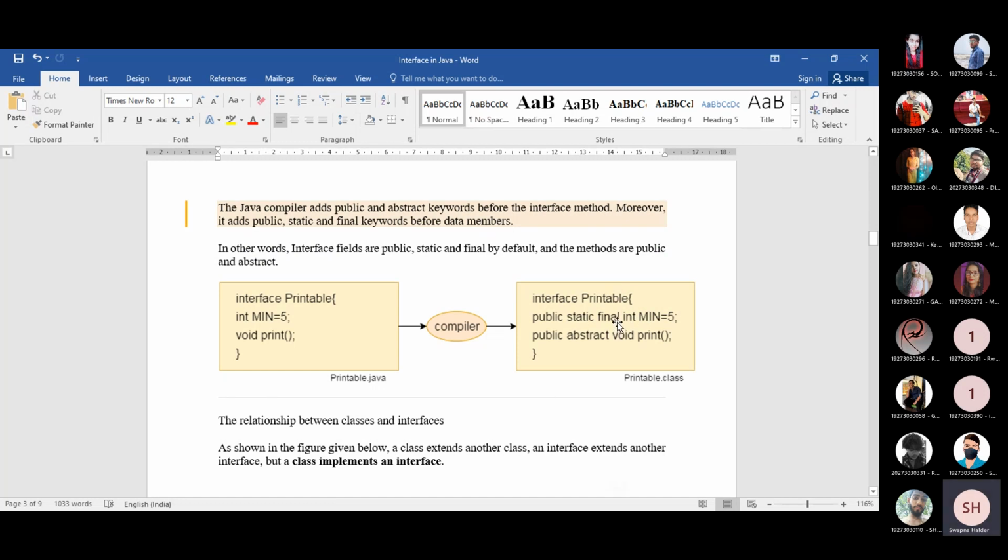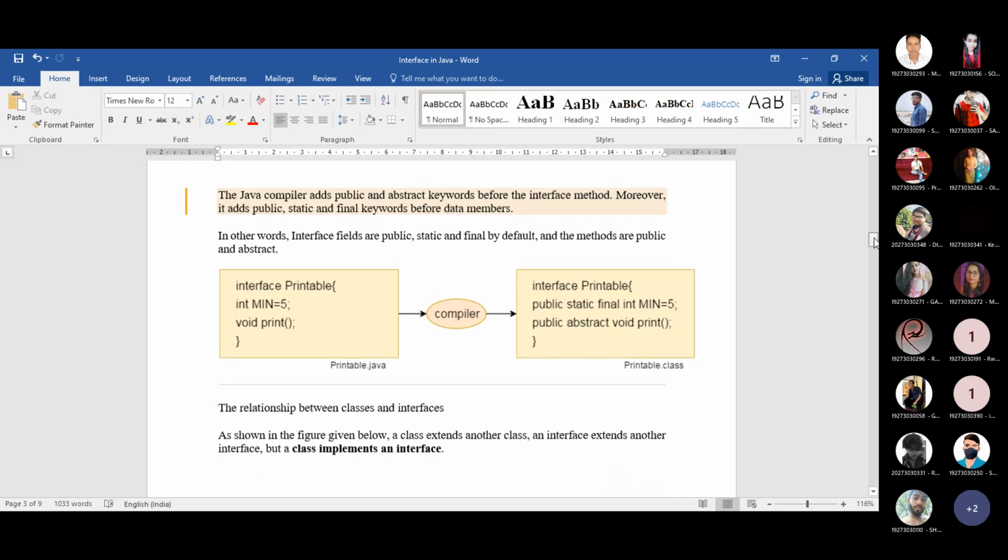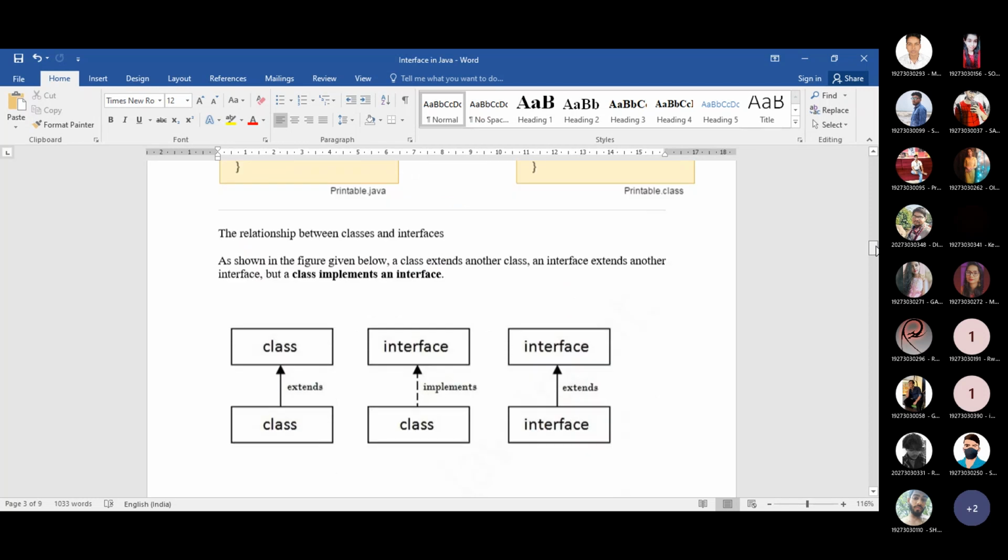The next thing I want to mention is that for the print method, you don't need to explicitly write abstract, because it is the compiler's responsibility to convert it into an abstract method. And both of these will be preceded with the public access specifier. This happens behind the computer screen, behind the interface that you have just written.